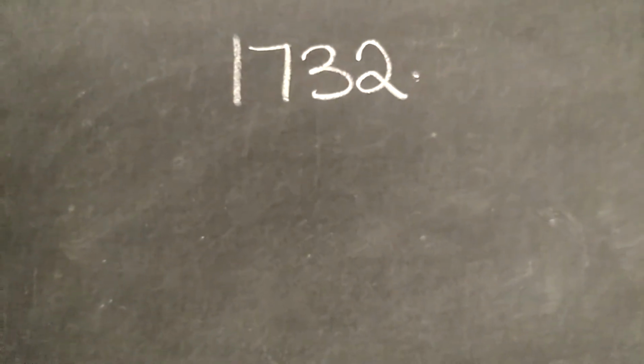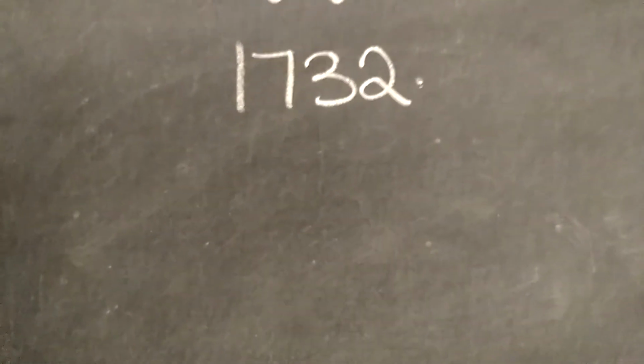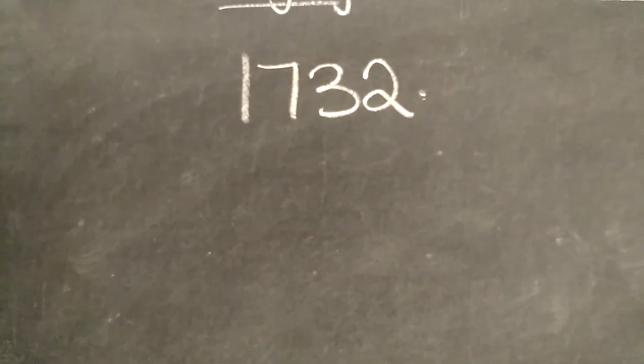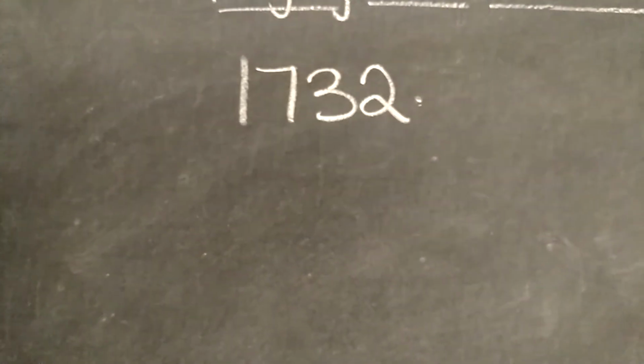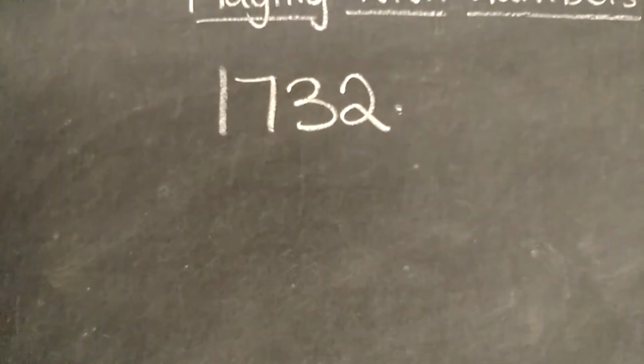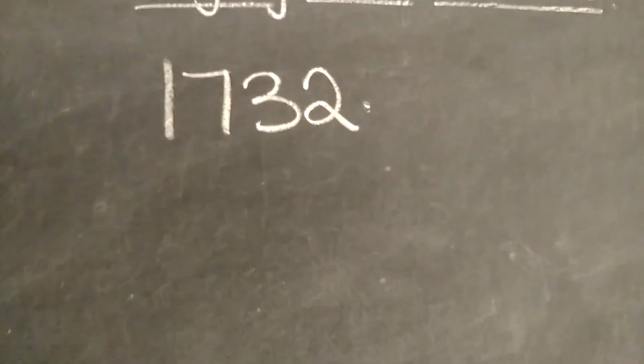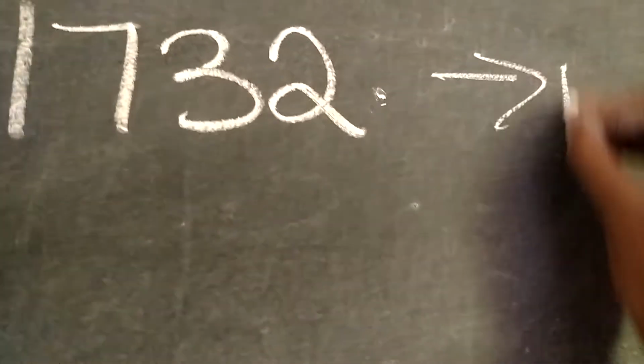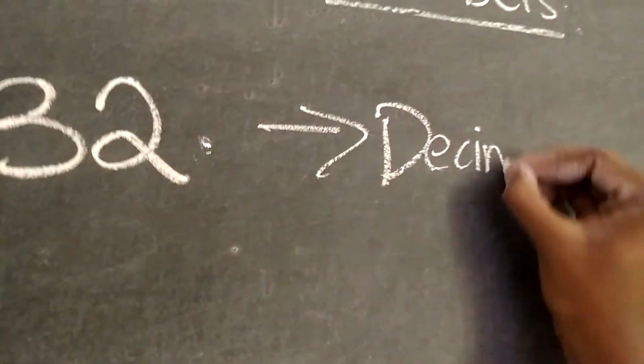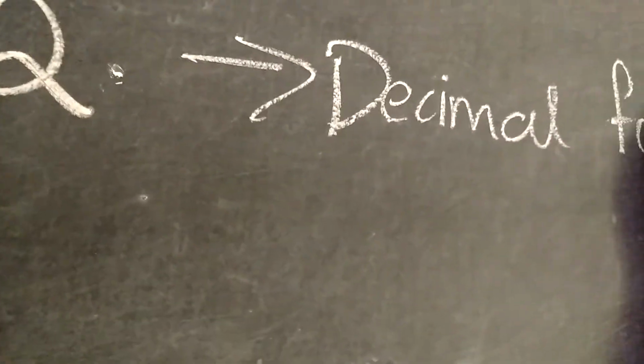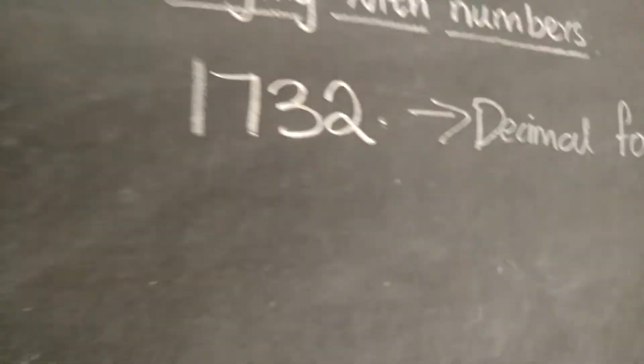On your screen you are able to see the number 1732. Can you say in which form this number is? It is in decimal form. Can I write this decimal form in a generalized form? Yes.